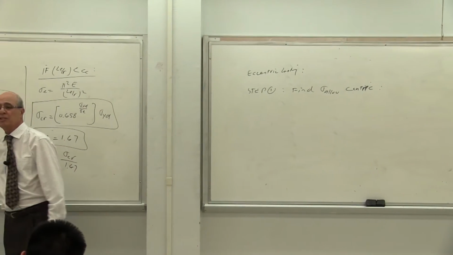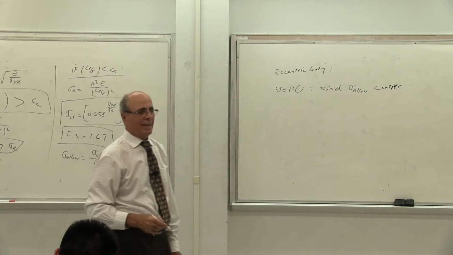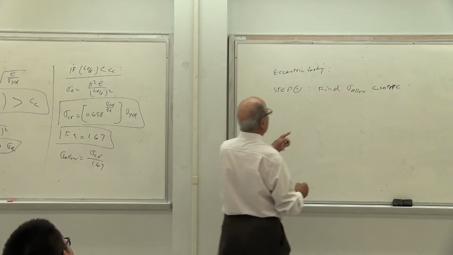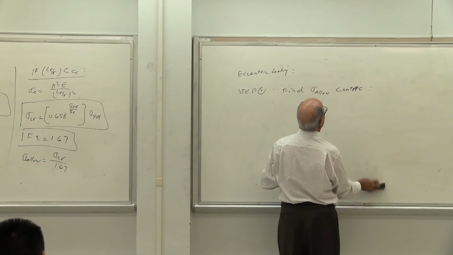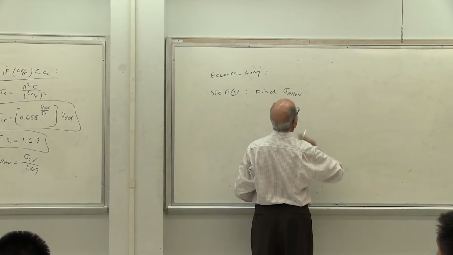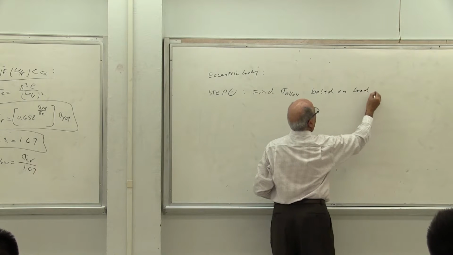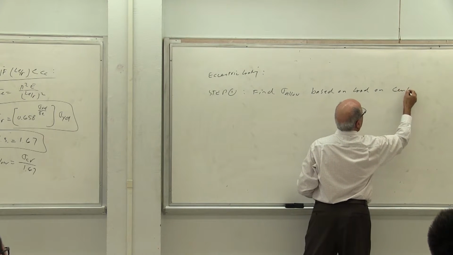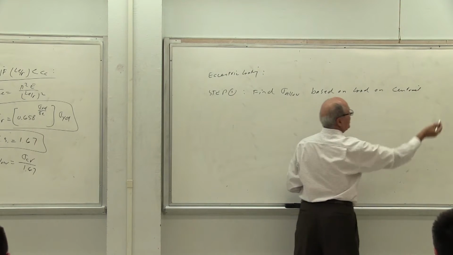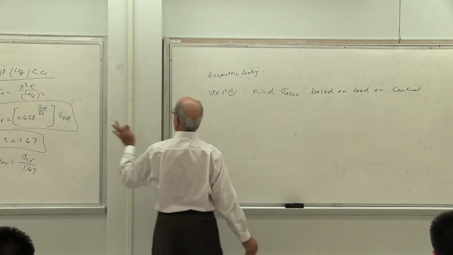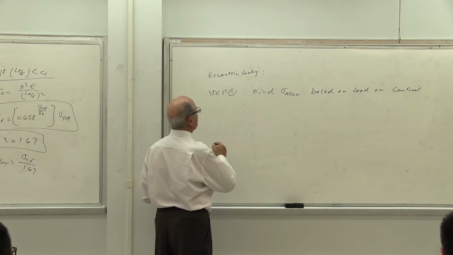Doesn't matter whether it is centric or eccentric. So step one, find sigma allowable based on, write it up, based on load on centroid, the centric scenario, which is the same thing. You do that.